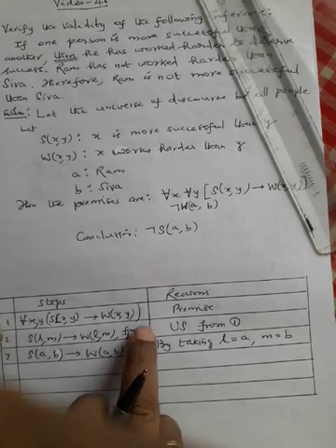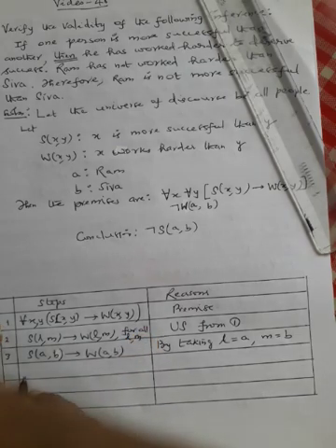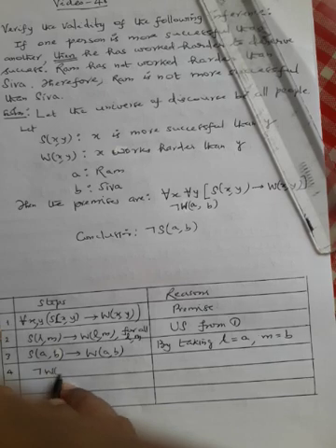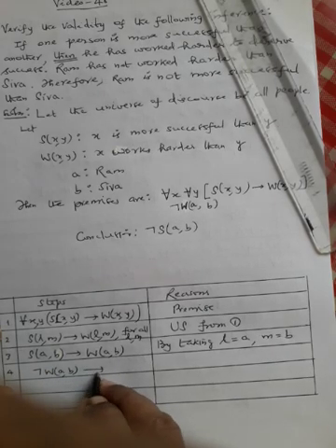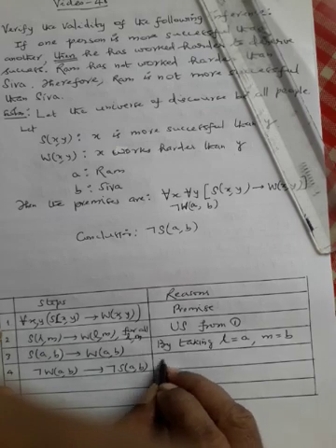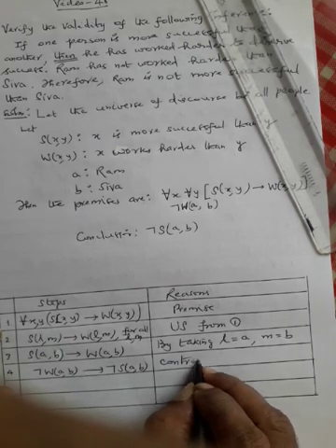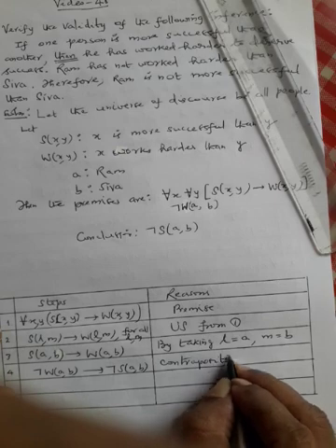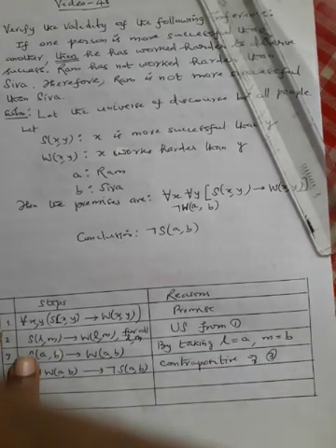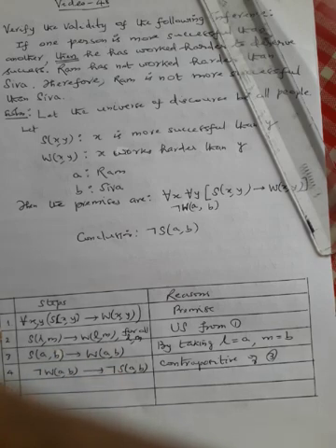This is valid for all persons. Now you take negation of these two. Fourth one, contrapositive: negation of W of A comma B conditional negation of S of A comma B. Contrapositive of 3. Contrapositive means take negation on both sides and reverse it.